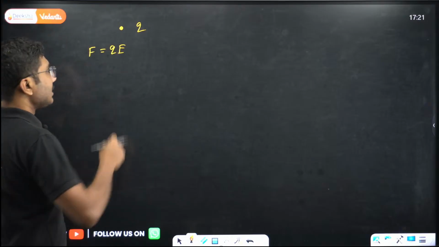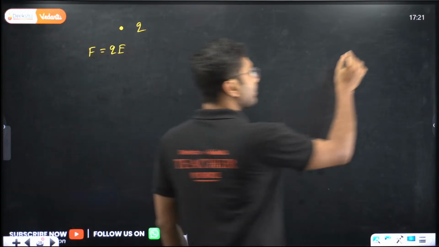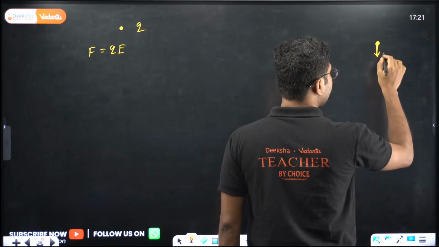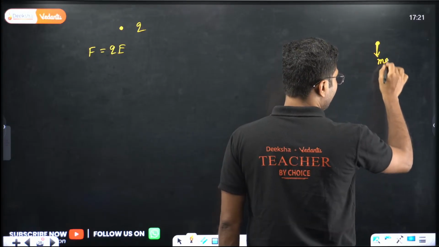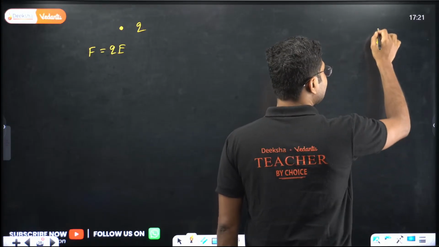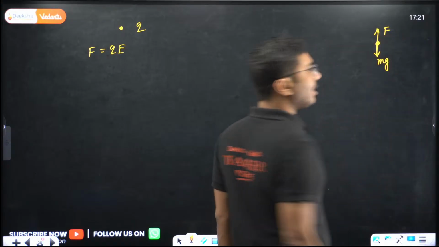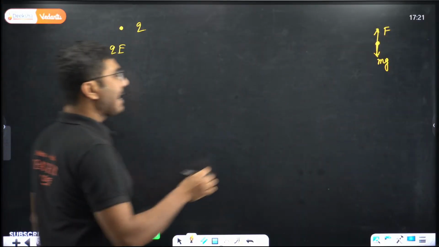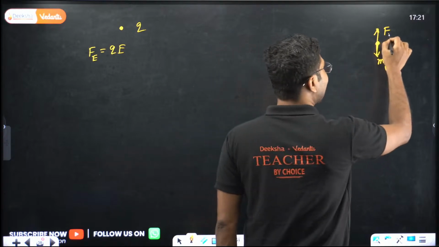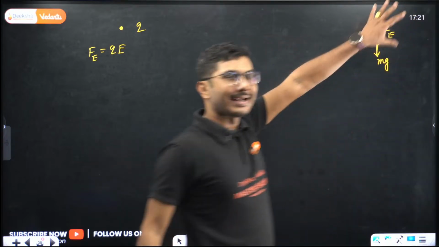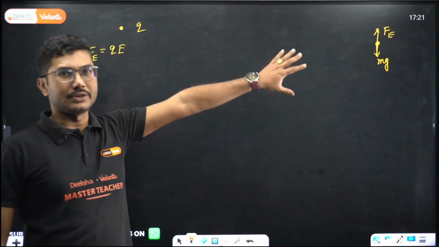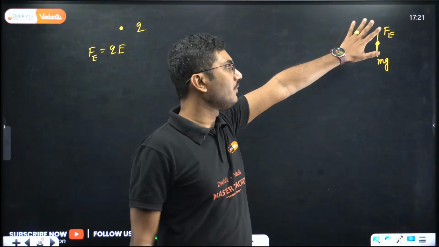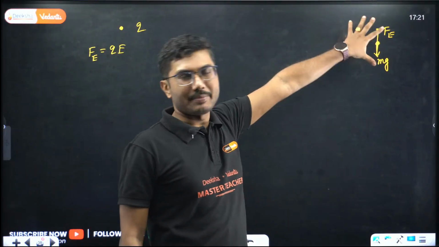So when the particle is trying to fall, there are two forces acting on it. One is mg, which is acting downward. There is an electric force which is acting upward. So the electric force and gravity are balancing each other so that the particle attains a constant velocity. The particle attaining a constant velocity means the electric force and the weight are the same.